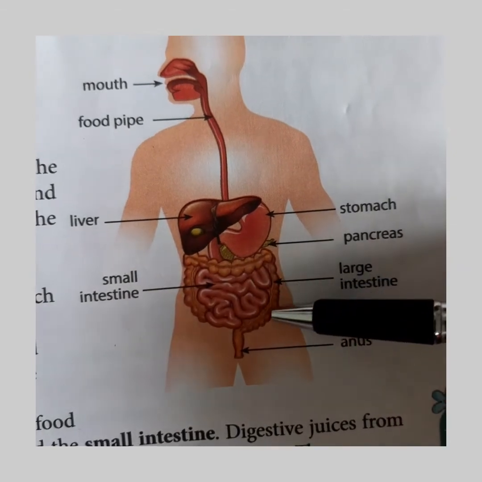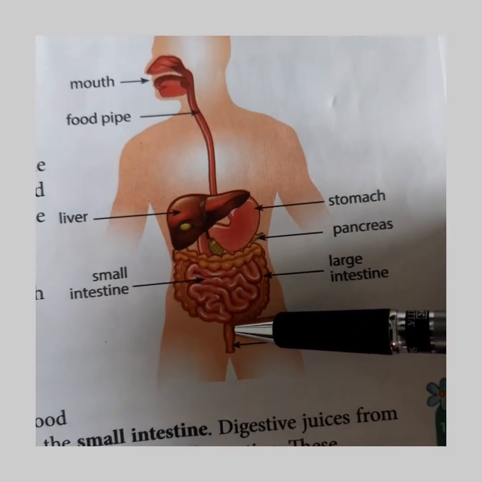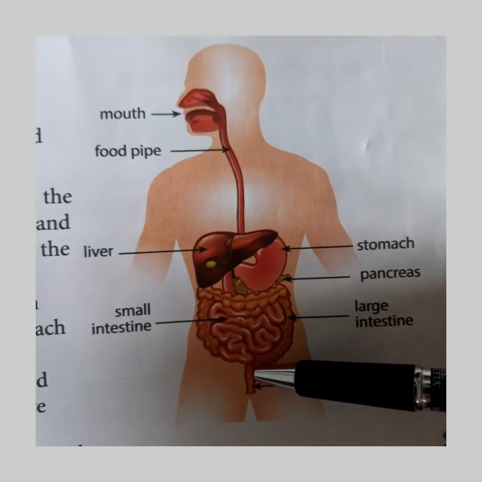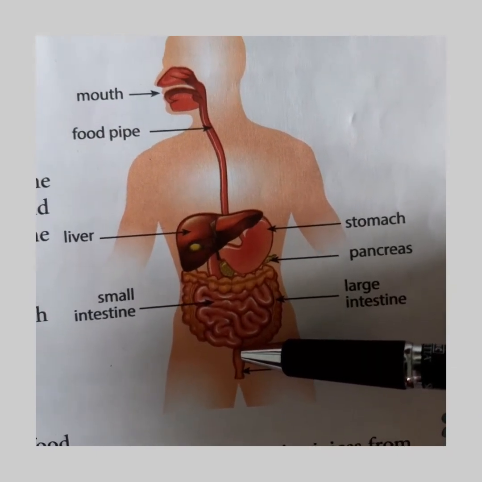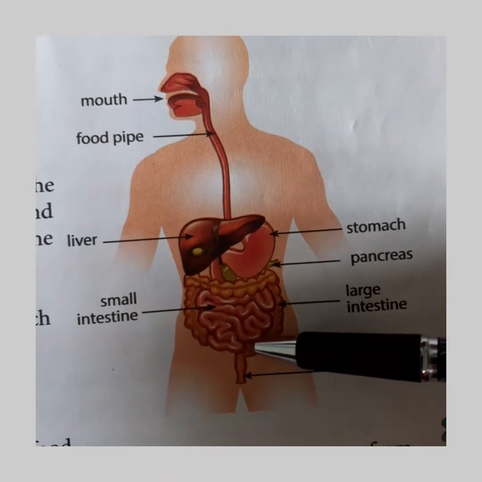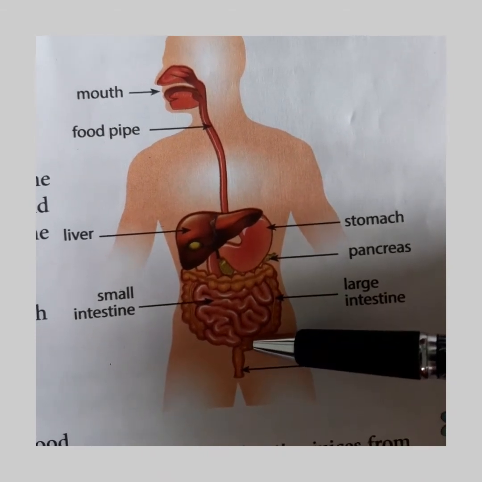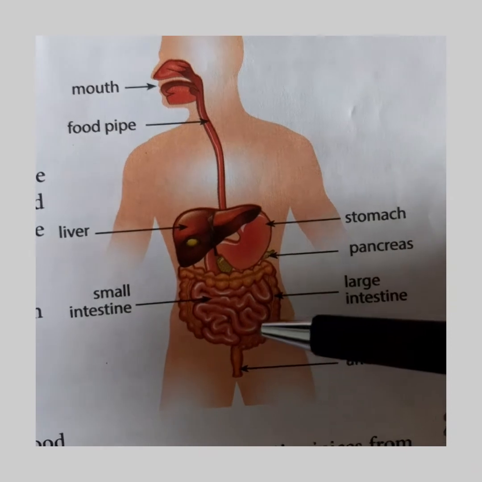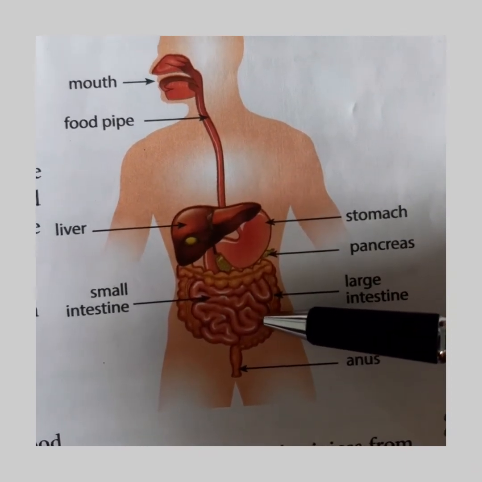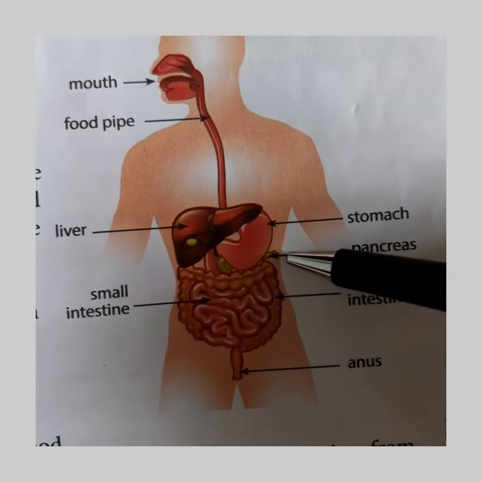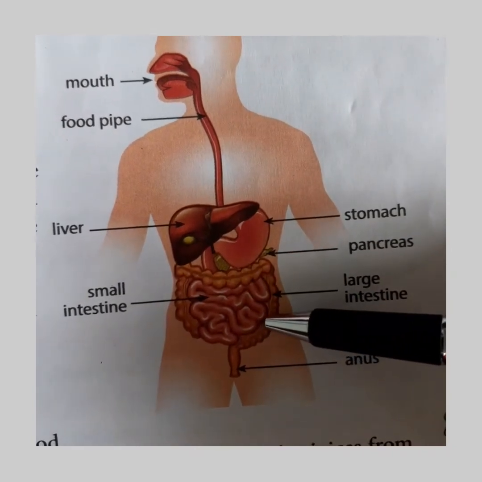From the large intestine, most of the water from the undigested food is absorbed by the body. So where is the water absorbed from the food? Yes, from the large intestine.